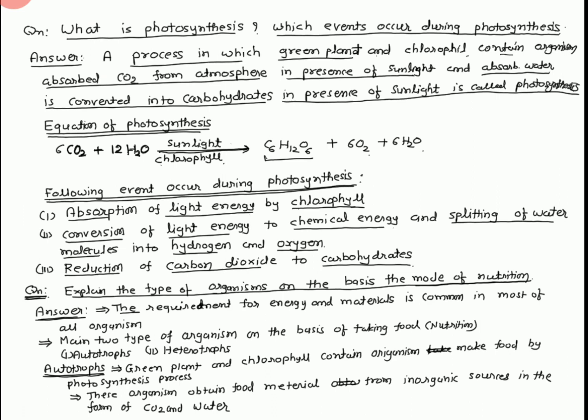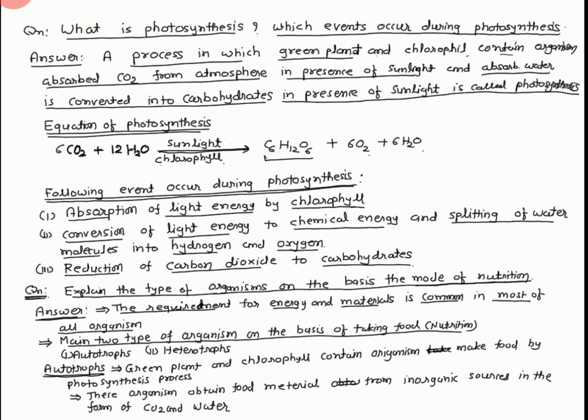The requirement for energy and material is common in almost all organisms. All organisms require energy obtained from taking food and material. There are two main types of organisms on the basis of taking energy and food, meaning nutrition.